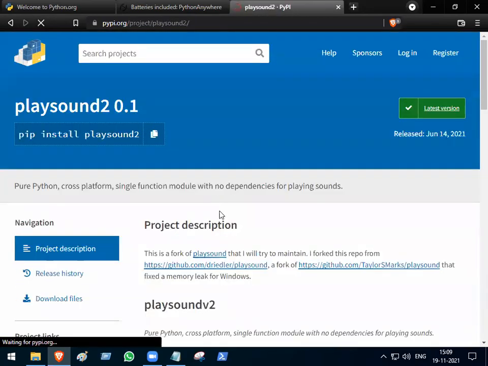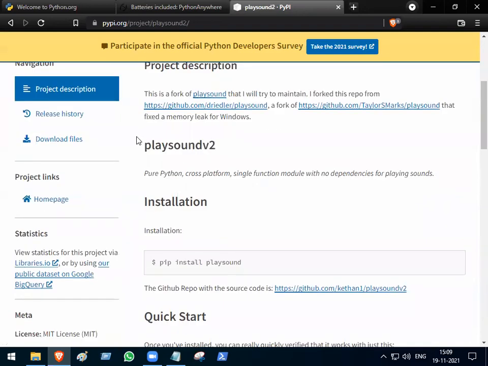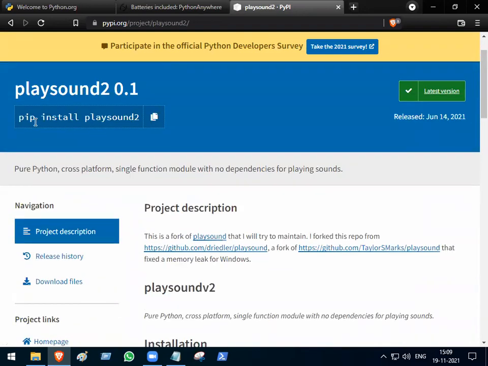See, I have playwright 2, I have playwright 1. I have what? Playwright 2. What is the thing written here? pip install playwright 2.